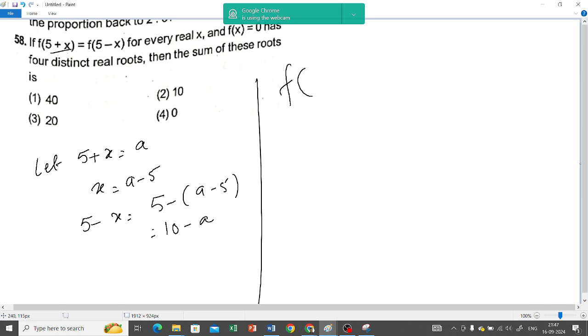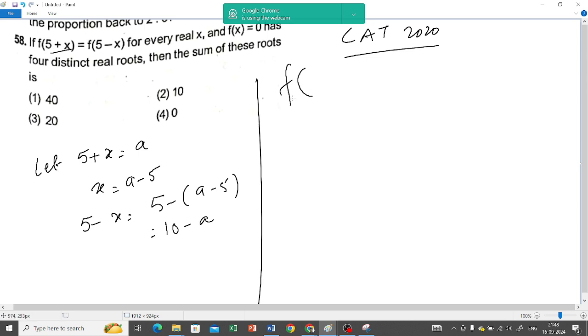So if f of 5 plus x equals f of 5 minus x for every real x, and f(x) equals 0 has 4 distinct real roots, then the sum of these roots is... So this is a CAT 2020 sum. Okay, so let 5 plus x equal a, so x equals a minus 5. Then 5 minus x is going to be what? 5 minus (a minus 5), which is 10 minus a.